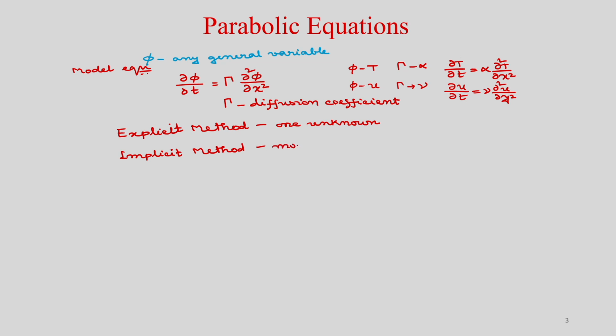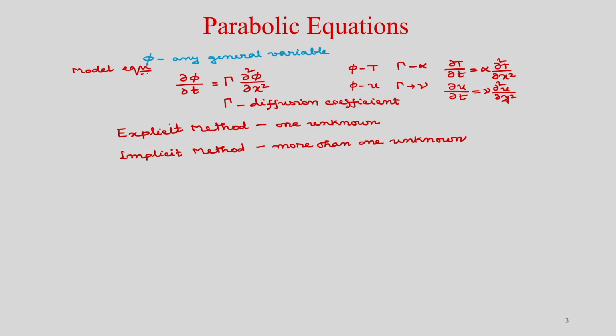And if you have more than one unknown, then it will be the implicit method. At each grid point you will get one linear algebraic equation, and if you write those equations for every grid point, you will get a set of linear algebraic equations. If you form that in a matrix, you get a matrix form, and you need to solve that set of equations in the implicit method. So, today first we will study the simplest one, which is the explicit method.